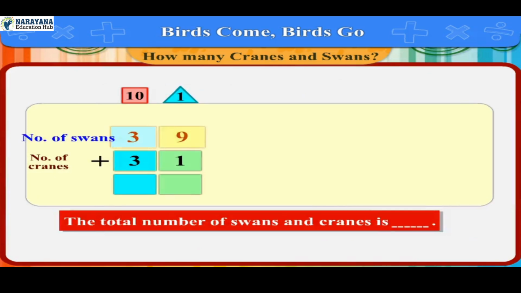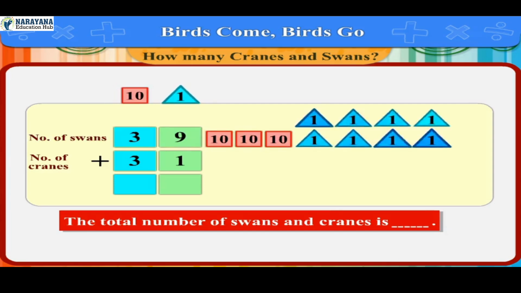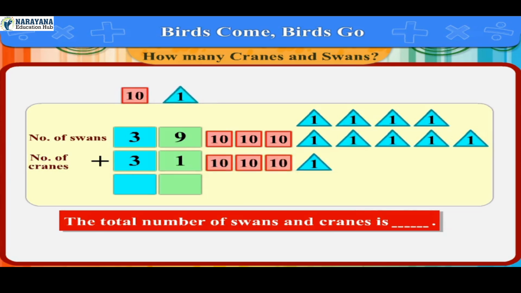Number of swans is 39. So 39 means 3 cards of 10 and 9 cards of 1. And number of cranes is 31. So 31 means 3 cards of 10 and 1 card of 1.